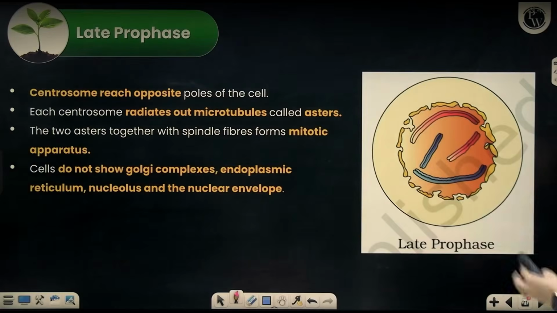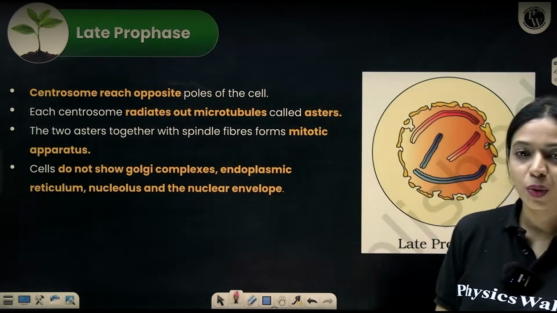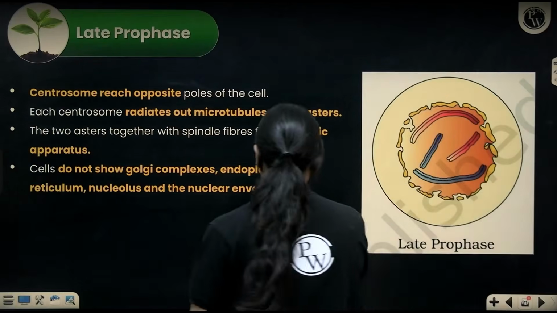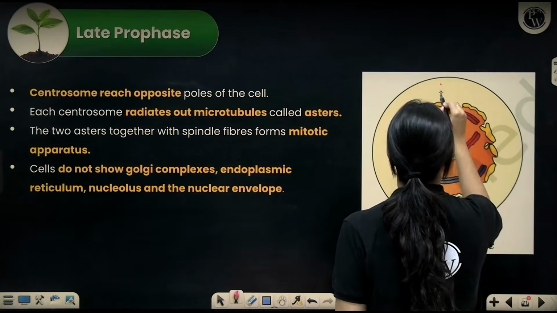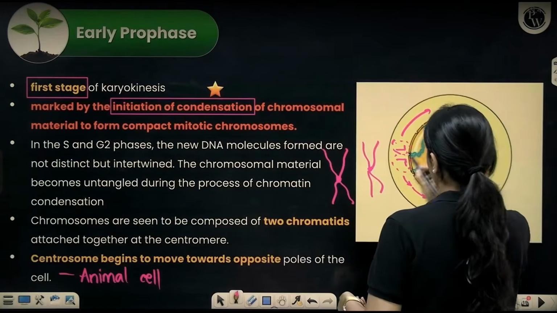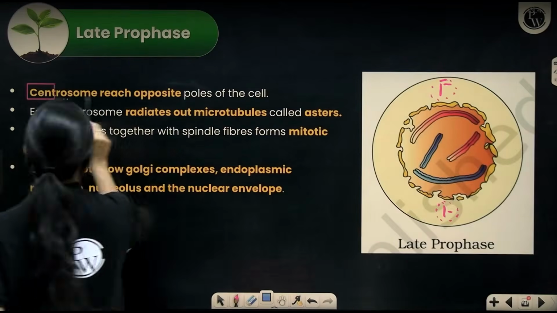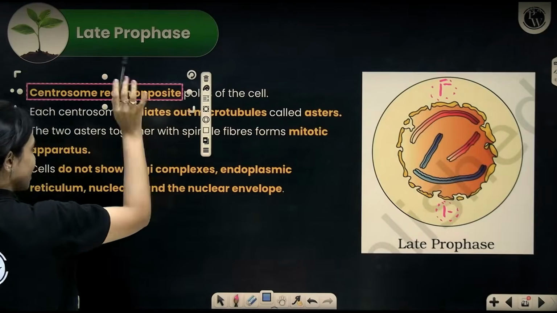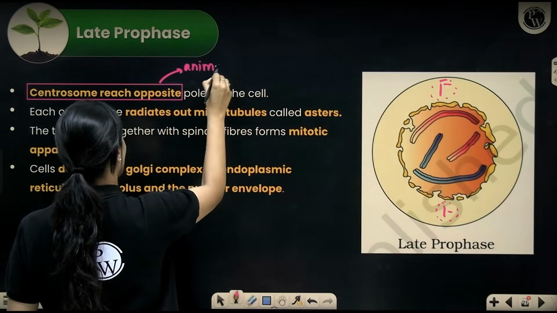Late prophase, towards the end of prophase, almost transitioning into metaphase, you can see that the centrosome would have already reached the opposite poles. It started moving here. It has fully reached the poles towards the end of prophase. This again is only in animal cells, not in plant cells.